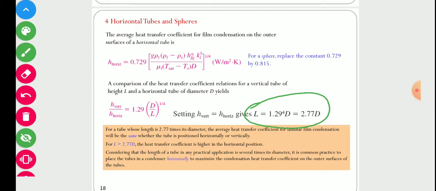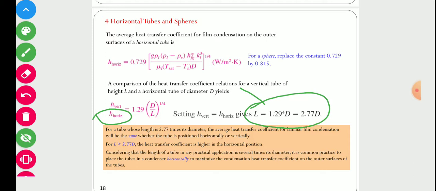But normally, in a normal situation, the length of the pipe is very high as compared to its diameter. So if the length is very large as compared to its diameter, in that case the heat transfer coefficient for horizontal tubes is much larger than the heat transfer coefficient for vertical pipes.